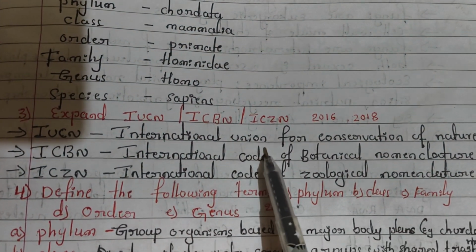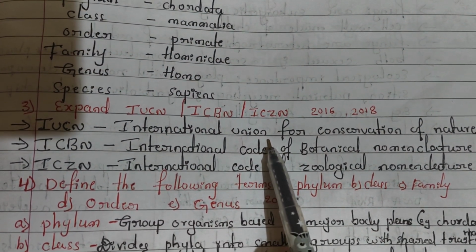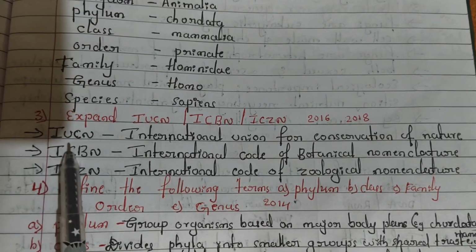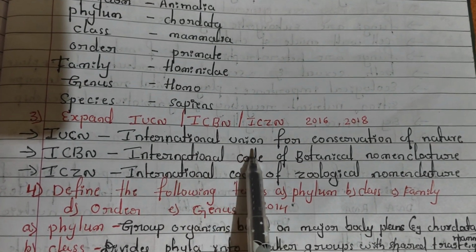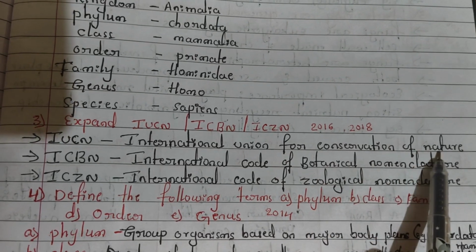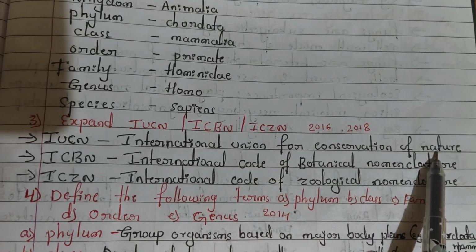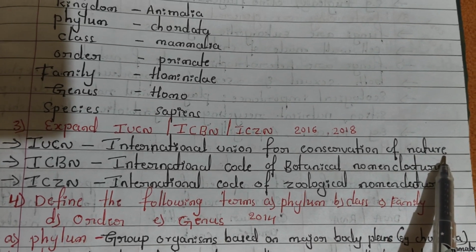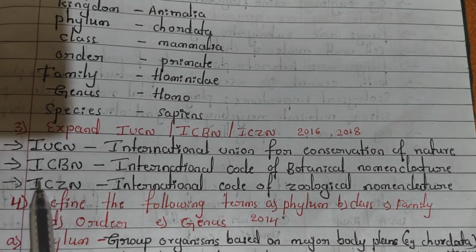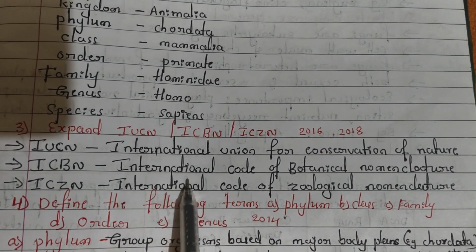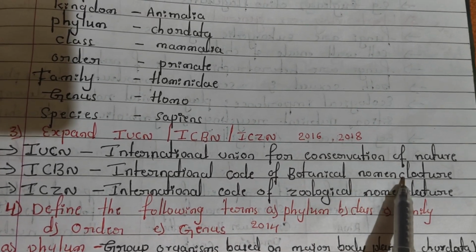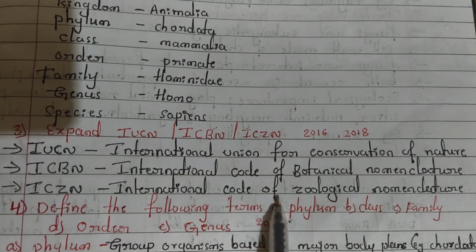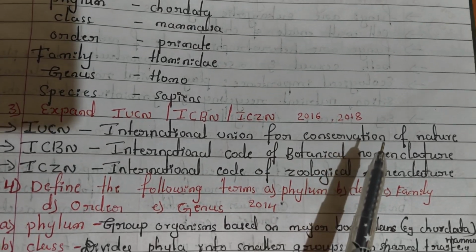The next question is: expand IUCN, ICBN or ICZN. IUCN means International Union for Conservation of Nature and Natural Resources. Here I mention only Nature, but if you want, you can write Nature and Natural Resources. ICBN means International Code of Botanical Nomenclature. And ICZN is the International Code of Zoological Nomenclature.